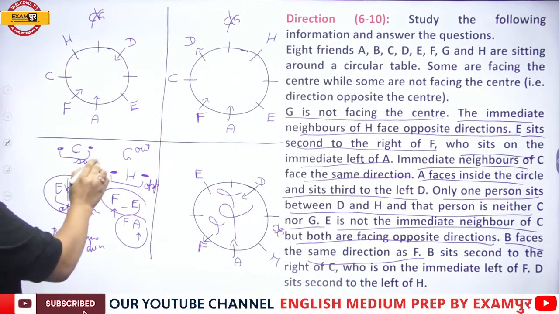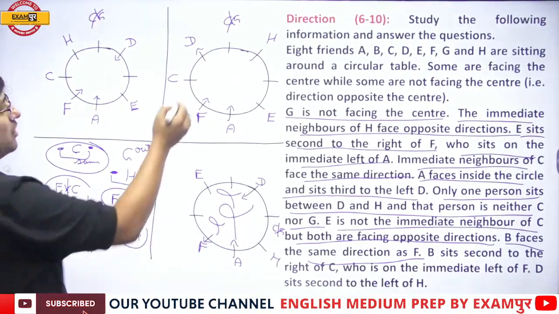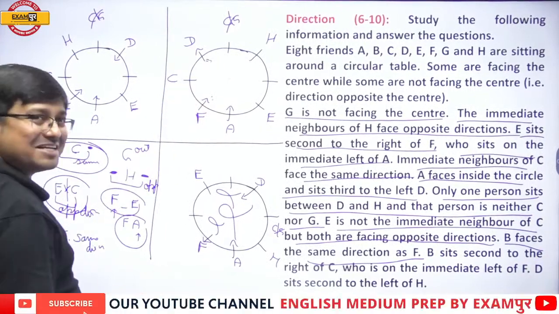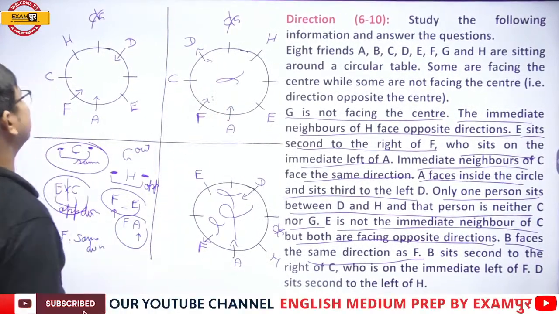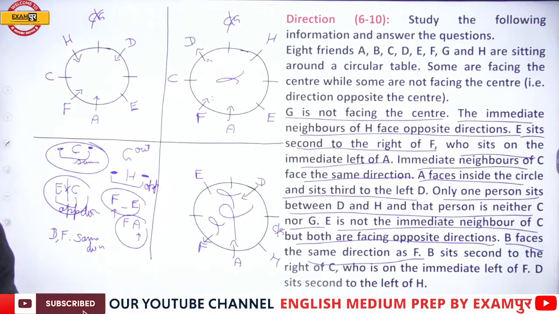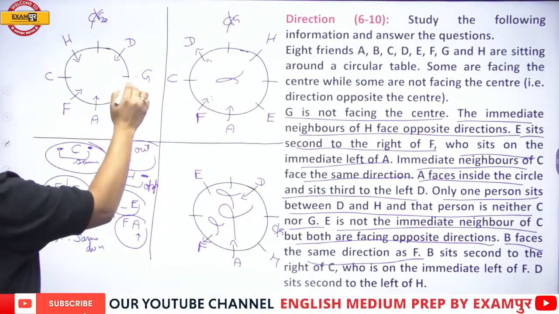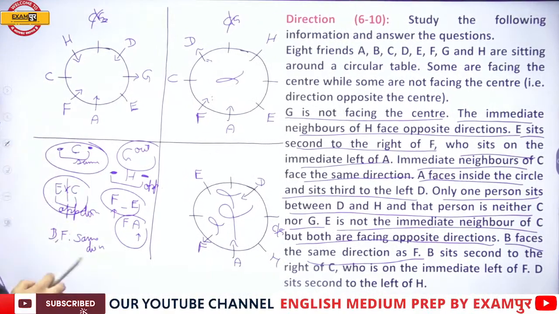Now, both the neighbors of C face the same direction. Here, both the neighbors of C cannot face the same direction. Here, both the neighbors of C are facing the same direction. G cannot be here. G is over here, and G is facing outwards. Done.